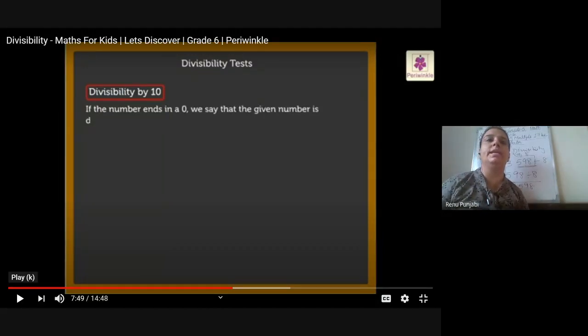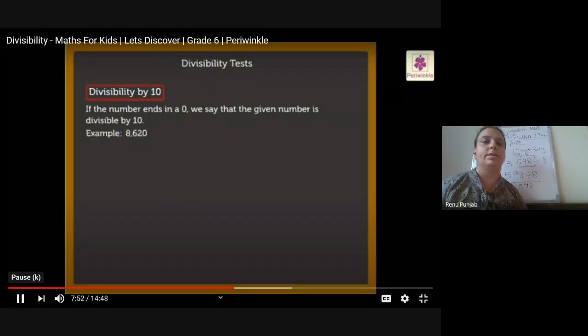But in divisibility of 10, we only check if the number ends with 0. Then it is completely divisible by 10. For example, 8,620 ends with 0, so we can say that this complete number is divisible by 10.